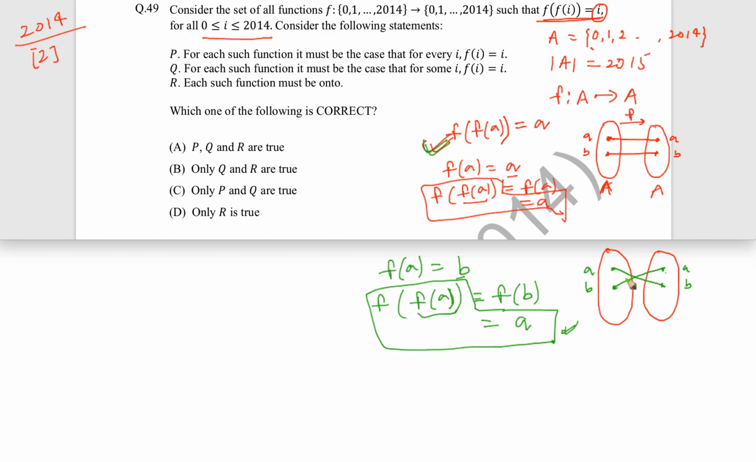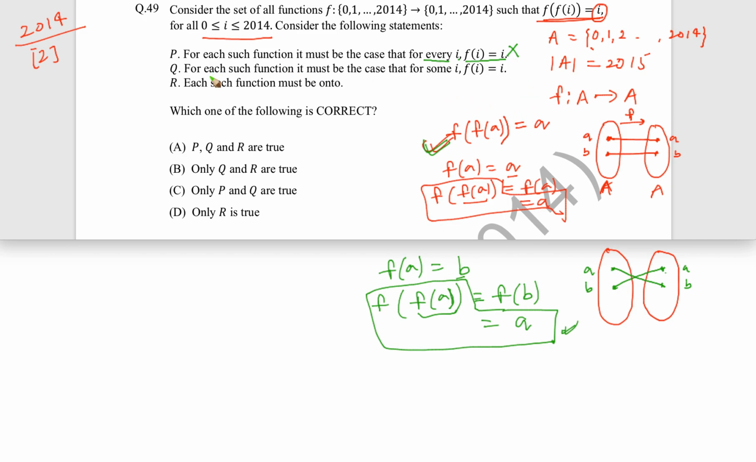Now they are saying that for each such function it must be the case that for every i, f of i is equal to i. That is certainly not the case, because we have seen a situation where some elements map to others, and the mapping is such that they map back to that particular element the next time, so we don't have this condition. So statement P is definitely false.